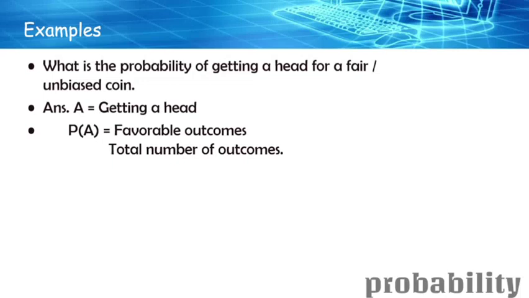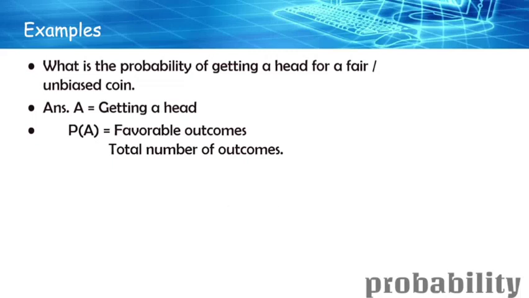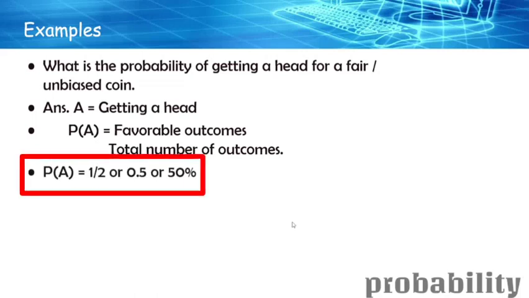and the total number of outcomes would be nothing but either a head or a tail. So basically it has two conditions, either head or tail. So that will be the total number of outcomes. So basically, the probability of A would be nothing but 1 divided by 2, or 0.5, or 50%.